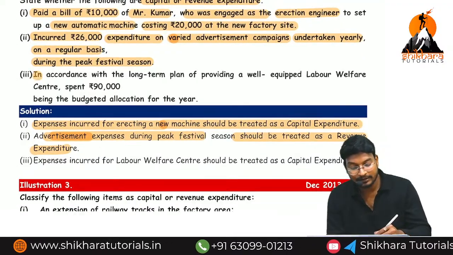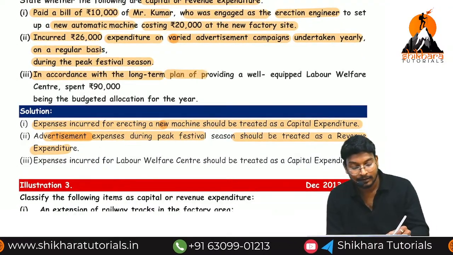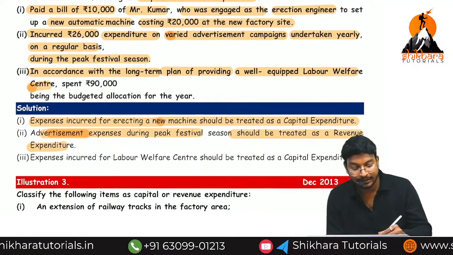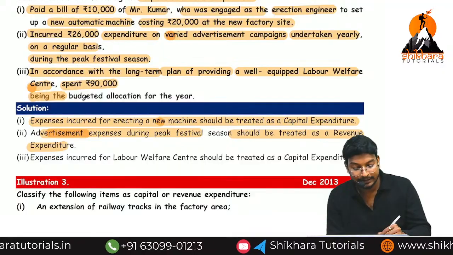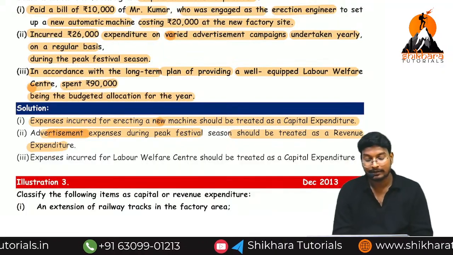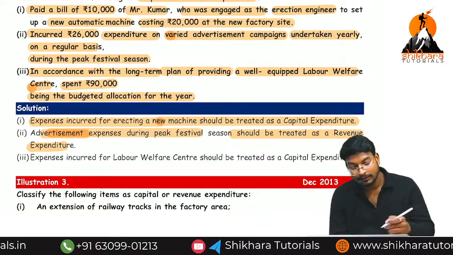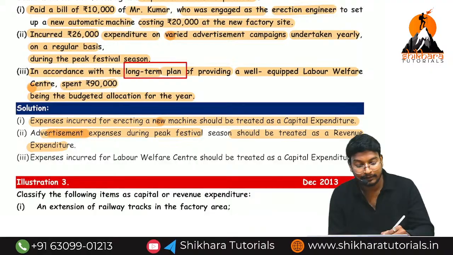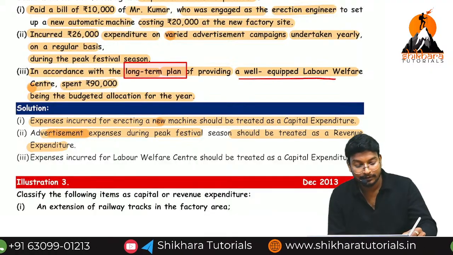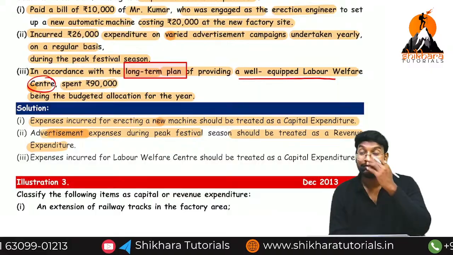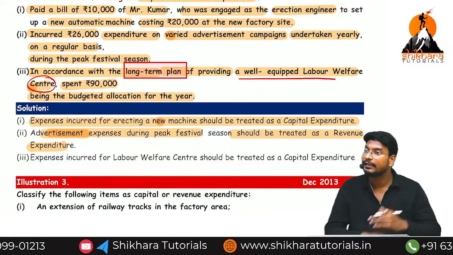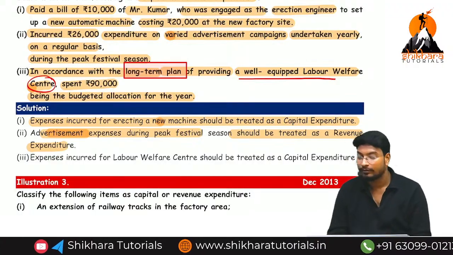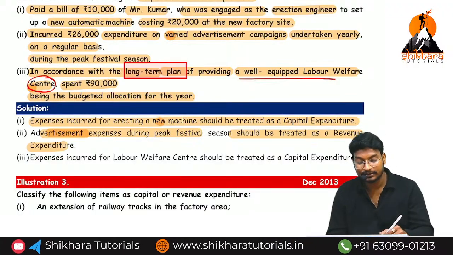Next one, in accordance with the long-term plan of providing a well-equipped labor welfare center, spent how much? 90,000, being the budget allocation of the year. What are they doing? On a long-term plan. What is the long-term plan? To provide a well-equipped welfare service center. They are thinking to start one service center. For that service center, we require a plan. For that plan, they have paid how much?